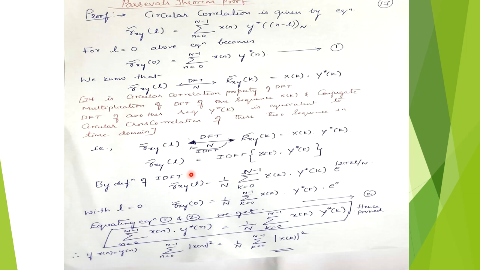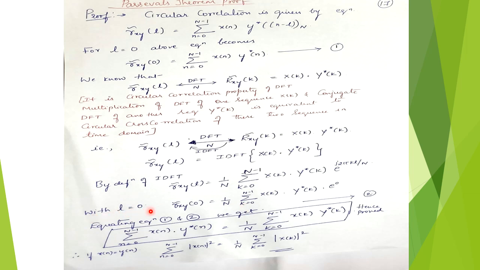When you apply the inverse discrete Fourier transform, IDFT, of this circular correlation property, the inverse discrete Fourier transform of the product of two sequences, that is X of k and complex conjugate of Y of k, will give you Rxy of L. So by applying the definition of the inverse discrete Fourier transform, we get 1 by N summation of k equal to 0 to N minus 1 X of k into complex conjugate of Y of k, and the exponential term e to the power of j2 pi kL by N.